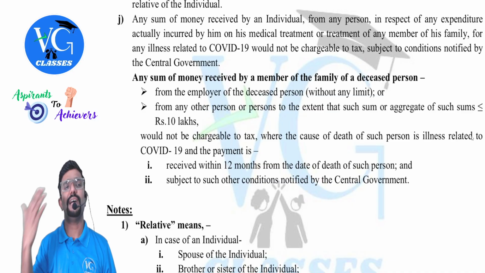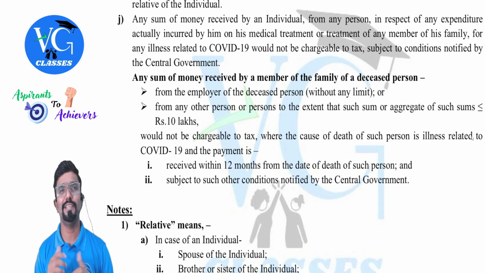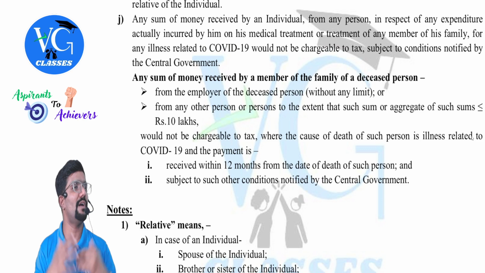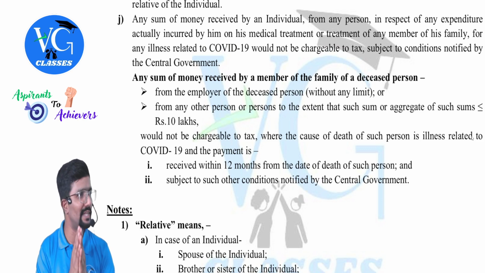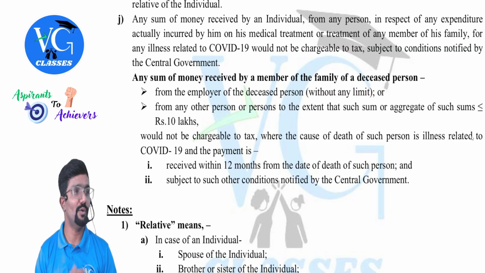Sir, what if it is given by others? Others means normally it was given by the government due to the death. Initially, they used to give when the number of deaths increased, the government also told, please take care of yourself. Clear? Yes. So, actually, how was it?